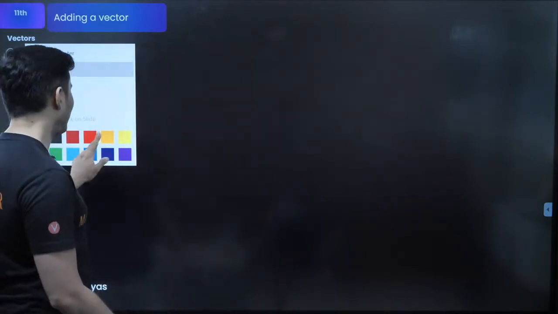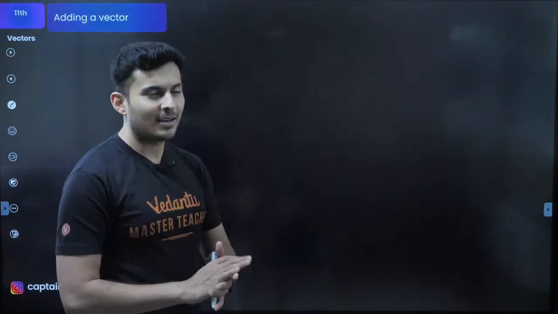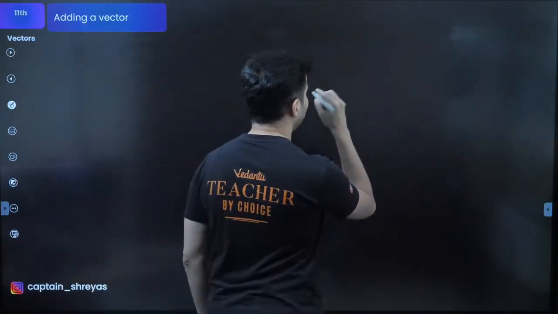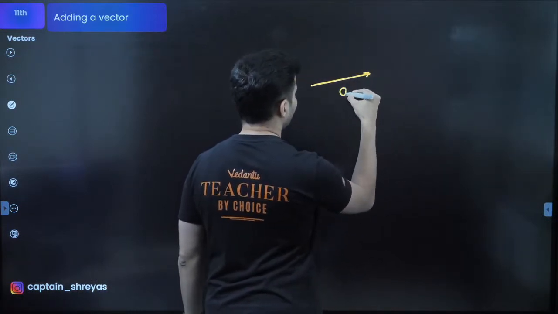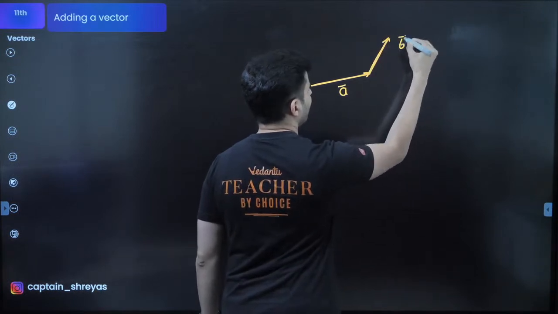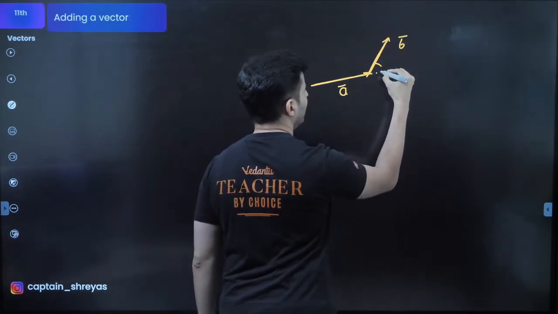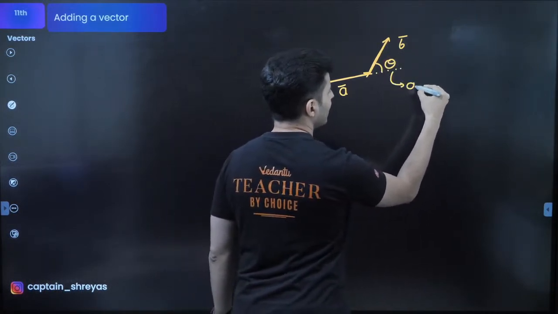So what is that approach going to look like? It's simple. In fact, you are going to love this also because it just involves some basic calculations. So imagine if somebody gives me a vector A and this is, let's say, vector B, and the angle between the two vectors is theta.